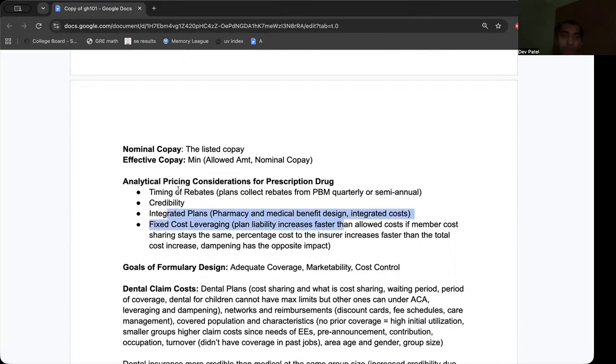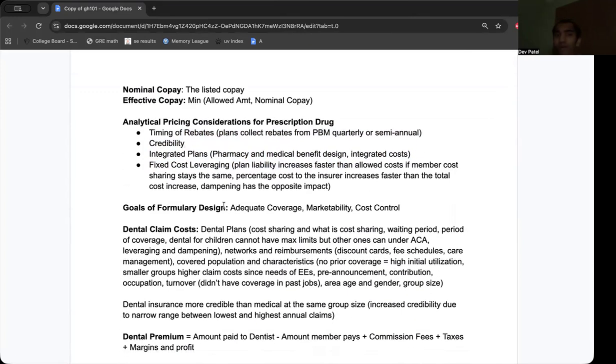Credibility, integrated plans, timing, and rebates. Then we have goals of why do we need this formulary design? Well, it's for adequate coverage, making sure all the drugs needed are covered. Marketability, want to make sure that these drugs that these manufacturers are producing are actually being delivered to the consumers, and they can only be delivered to the consumers if they're actually covered by the plan or not. And so that determines marketability, and also some sort of cost control. If we have no hierarchy, then we have no way of communicating the preference of what we want consumers to actually get.